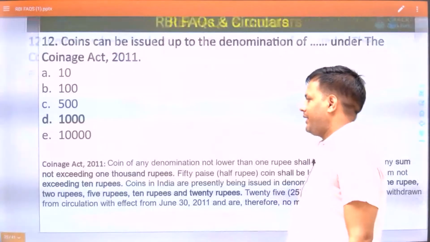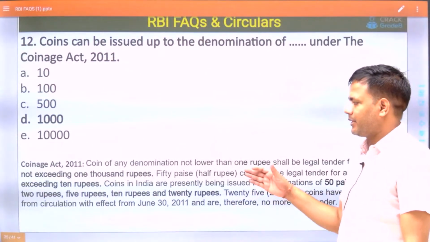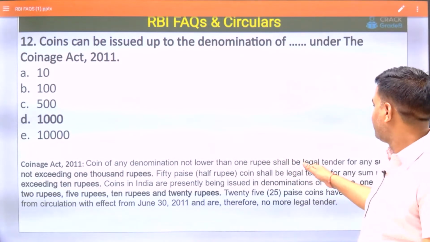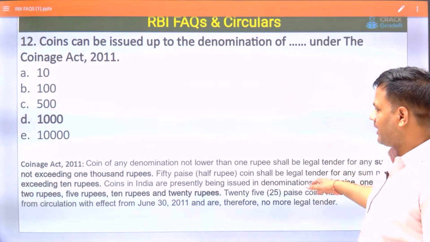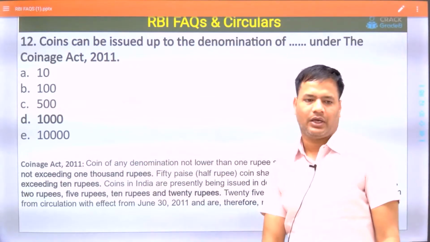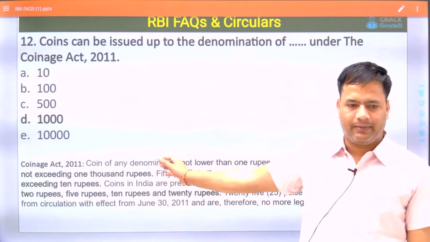So D is the right answer, 1,000. As per the Coinage Act, a coin of any denomination not lower than 1 rupee shall be legal tender. This is additional information, but under the Coinage Act, a 1,000 rupee coin can be issued.